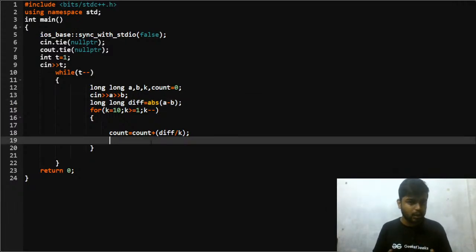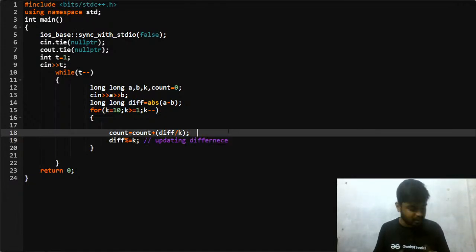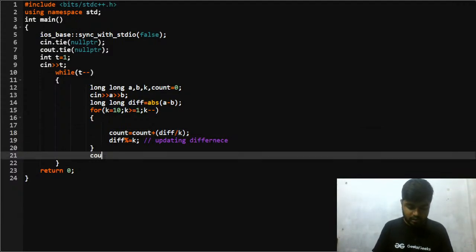Now after that, there's one thing that I need to do as well, and that is updating my difference. So difference is equal to difference mod K. Now my difference is changing, and this will be counting for the K time. This is what I'll do. Then in the end I can simply print count, and do a change of line.